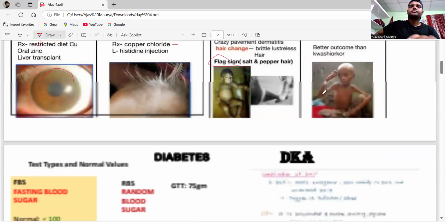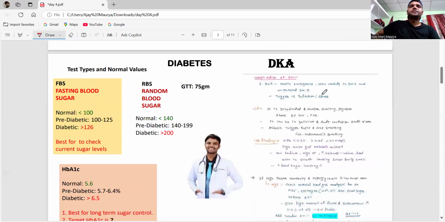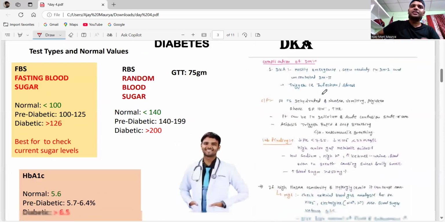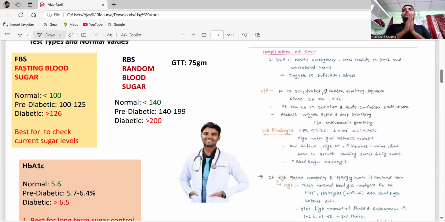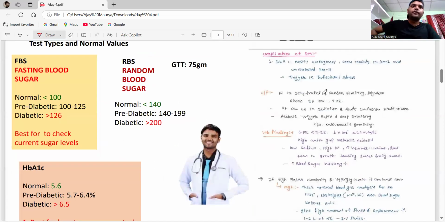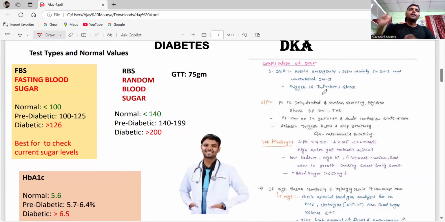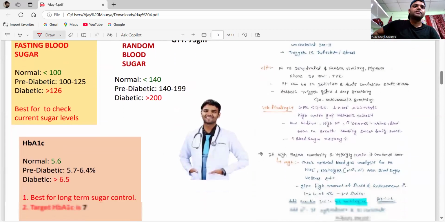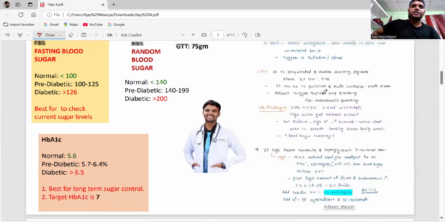Okay. Next one. From the diabetes, guys, I already discussed the diabetes drugs. Okay, now we are going to learn about diabetes normal values. Now see how they are going to test you in the exam, guys. Let me explain this one.